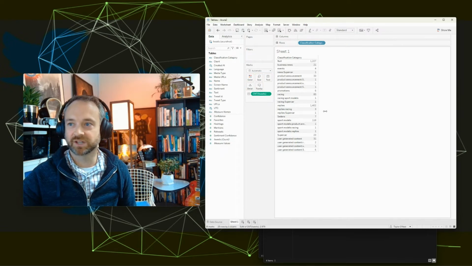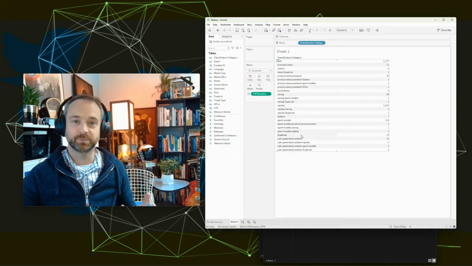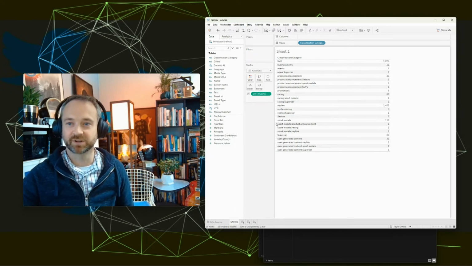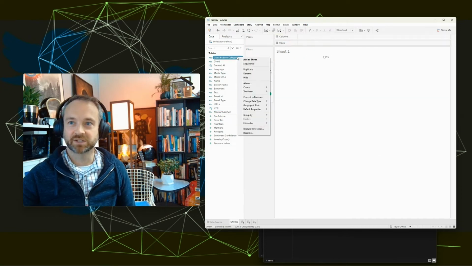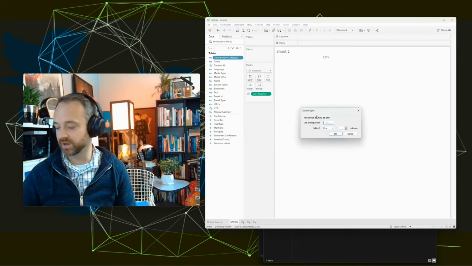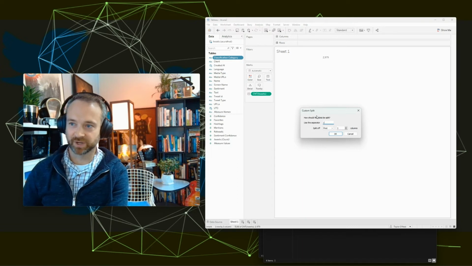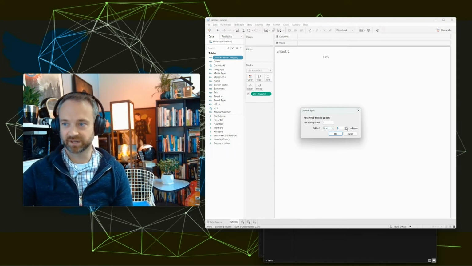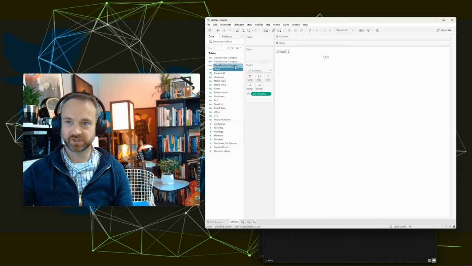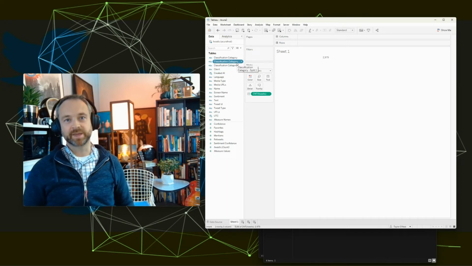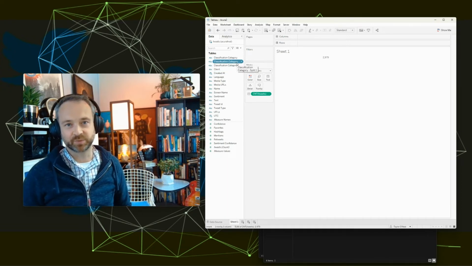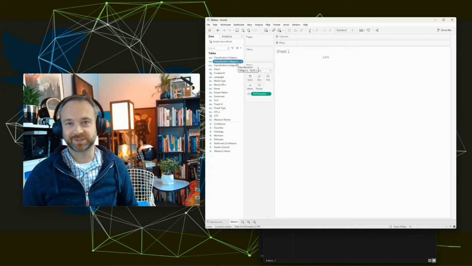I'm also noticing here, since that AI model allowed us to classify things as multiple categories, it does make it a little bit messier to graph. So I'm going to do something a little bit differently before I do this. In that classification category, I'm going to right click, transform, and do a custom split like we've done often before. The colon was what separated each multiple term there, and I'm going to move that to 2 columns. So instead of looking at all of them that are tagged to each one of those tweets, I'm just going to look at the first one and assume that's the best category for it. If it's not, this isn't science here.